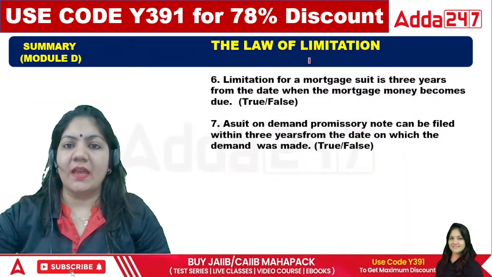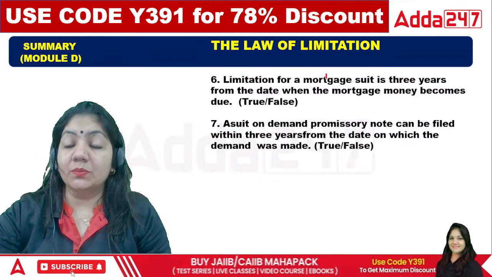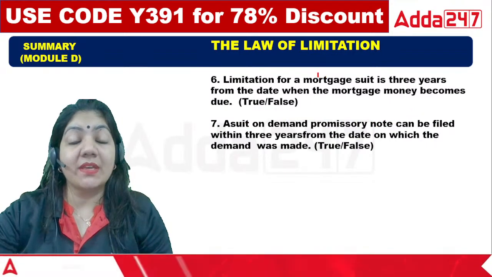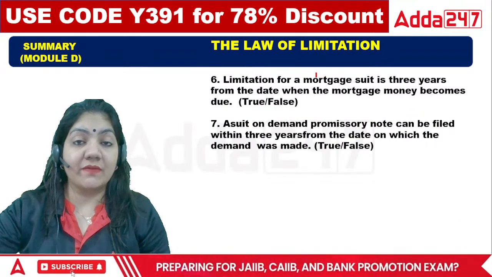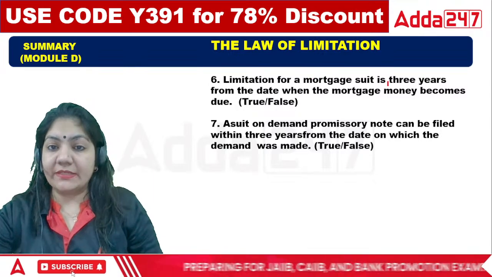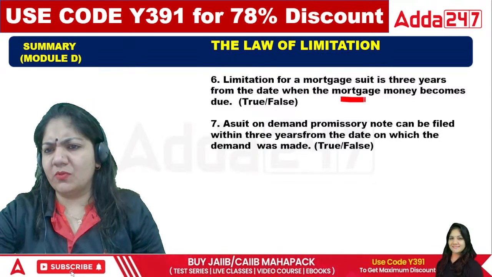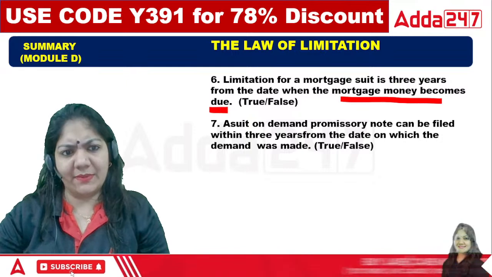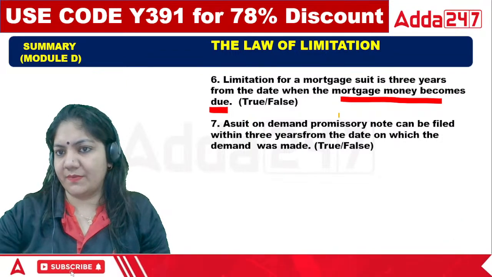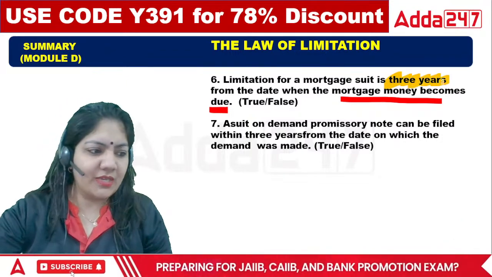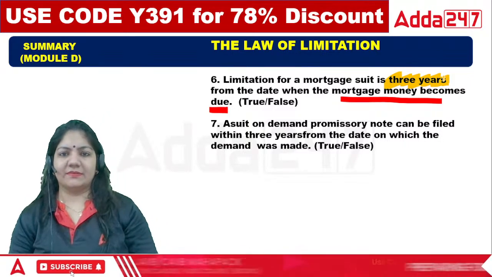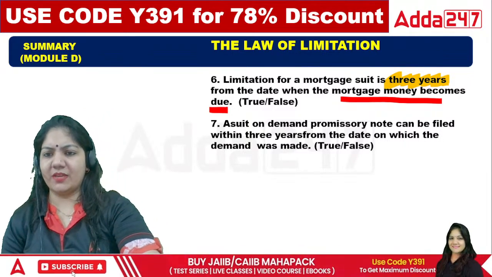Next, limitation for the mortgage suit. Mortgage means that immovable property is given as security. The limitation is 3 years from the date when the mortgage money becomes due. In the mortgage, the limitation is 3 years, class.